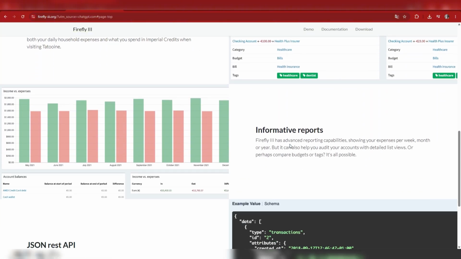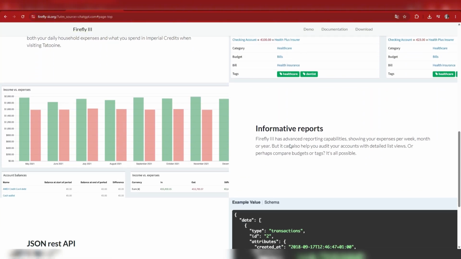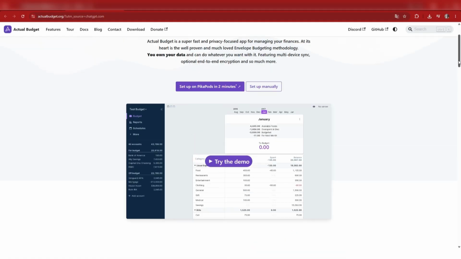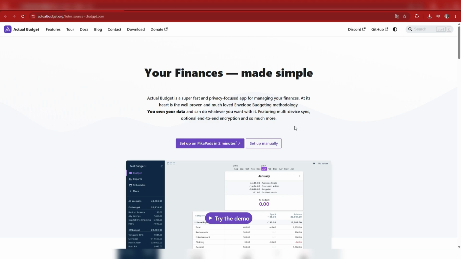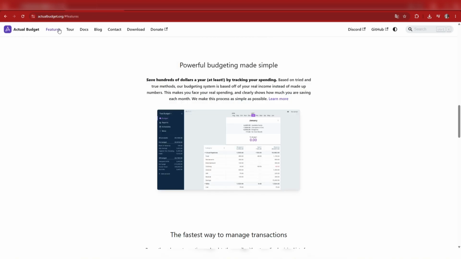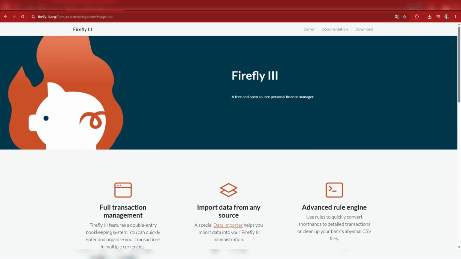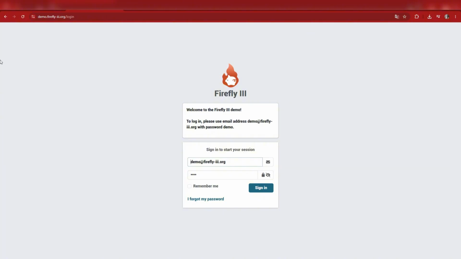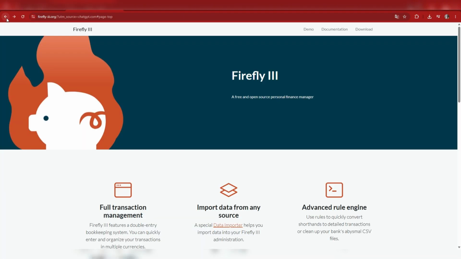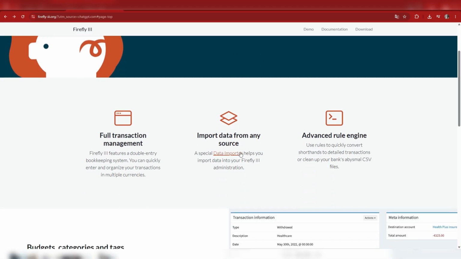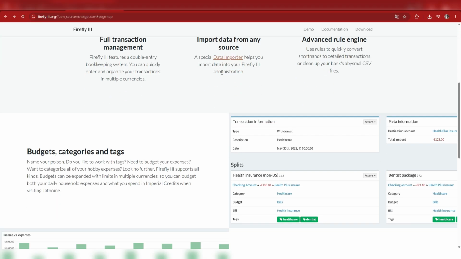Now the first big difference: budgeting style. Actual Budget uses envelope budgeting, zero-based planning, and a YNAB-like structure. Firefly 3 uses accounting-style tracking, income versus expenses reporting, and detailed financial logs. And honestly, this is the main reason people choose one over the other.